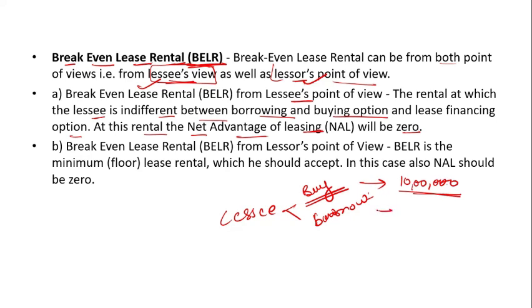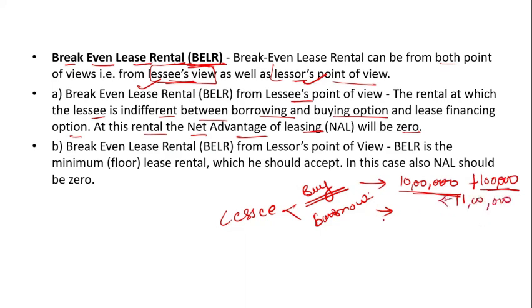Or in the form of a loan or EMI, whatever. If it is 10 lakh rupees and he takes a loan from the bank, suppose he has to pay 1 lakh rupees as interest. So the amount he pays is 11 lakh rupees.